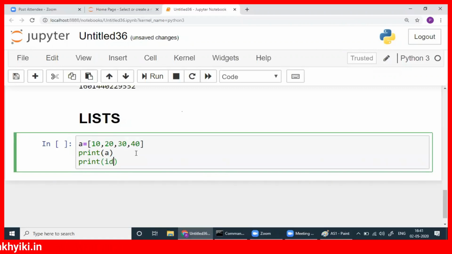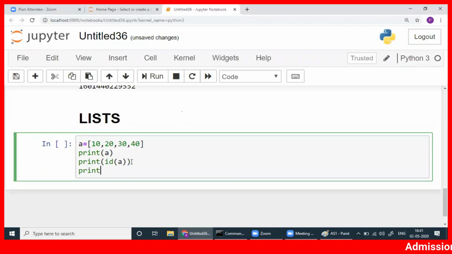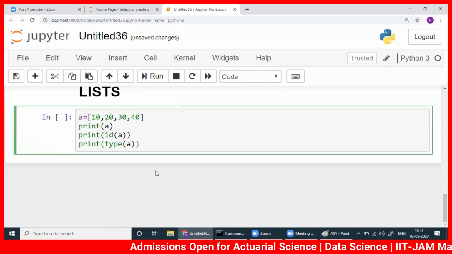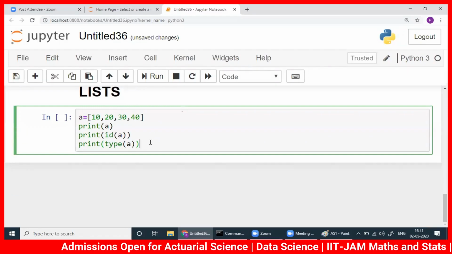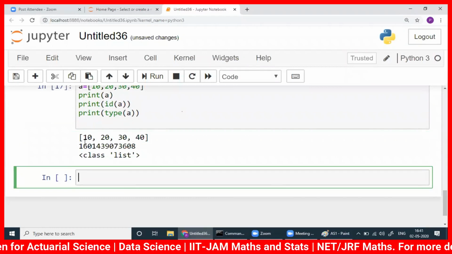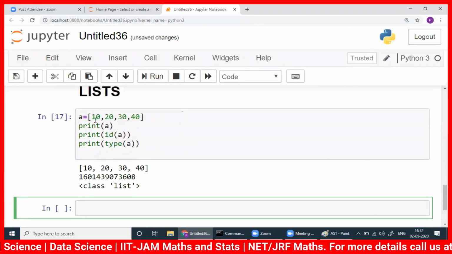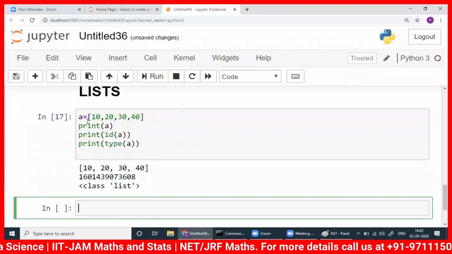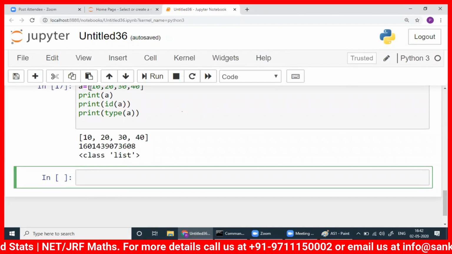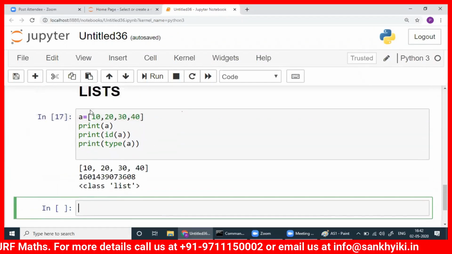Print ID of A, print type of A, all these things we can write. Apart from that, see, this is the list, and this is the ID, this is the type, it's a list, because we have more than one element. And the brackets are also important, because we have different brackets in Python, and they mean different things.